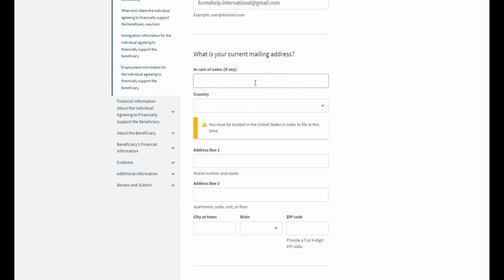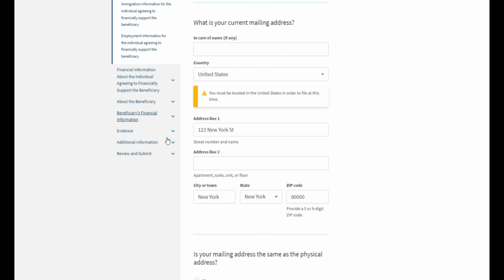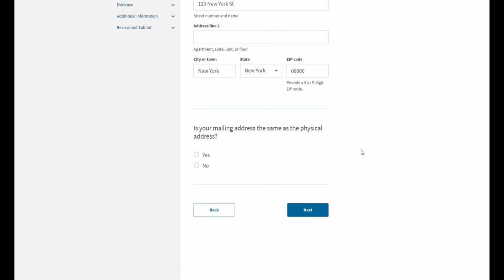Next, provide your current mailing address. So this first line here is in care of name. So if somebody else is receiving mail on your behalf, then you can list their name here. However, if you are living at your mailing address, you're the only person receiving mail, then you can just leave this first line blank and provide your address below. Next, select if your mailing address is the same as your physical address. For most people, the answer will be yes.